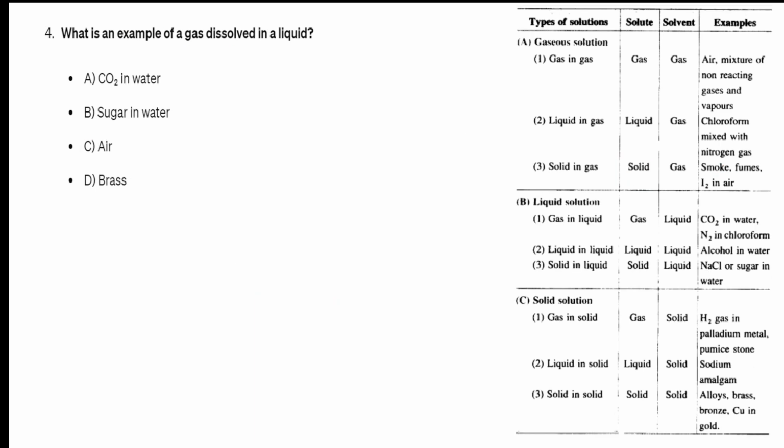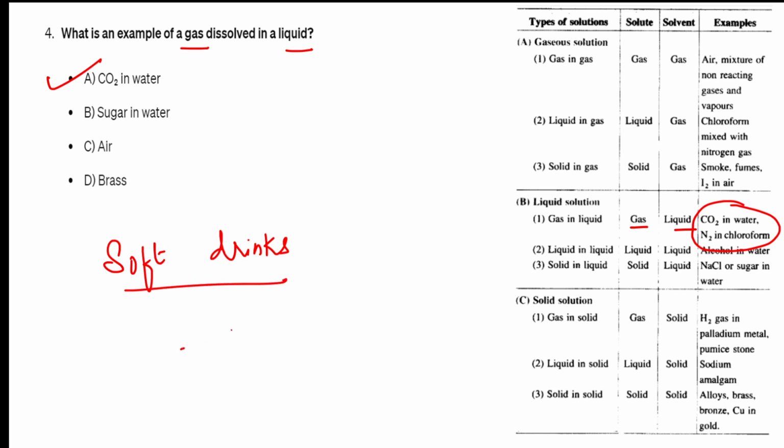What is an example of a gas dissolved in liquid? Okay. Gas dissolved in liquid. Where is gas dissolved in liquid? It is here. What is an example? Simple. Carbon dioxide in water, because I'm remembering the table. So, where do you observe this? We observe it in soft drinks, carbonated drinks. In carbonated drinks, you have a solute and a solvent. Now, what is the solute here? You have carbon dioxide gas. What is the solvent here? Water.